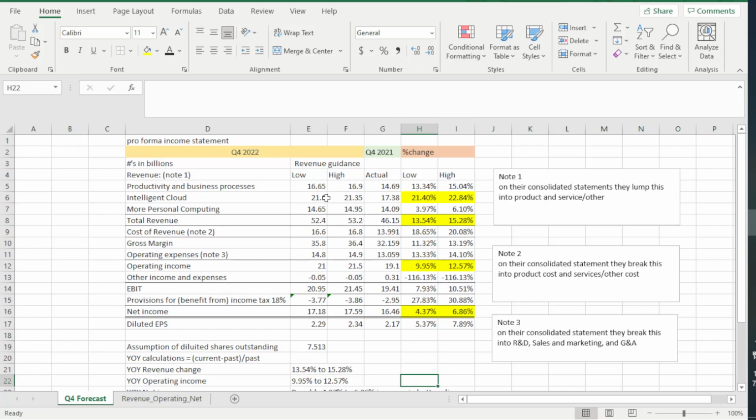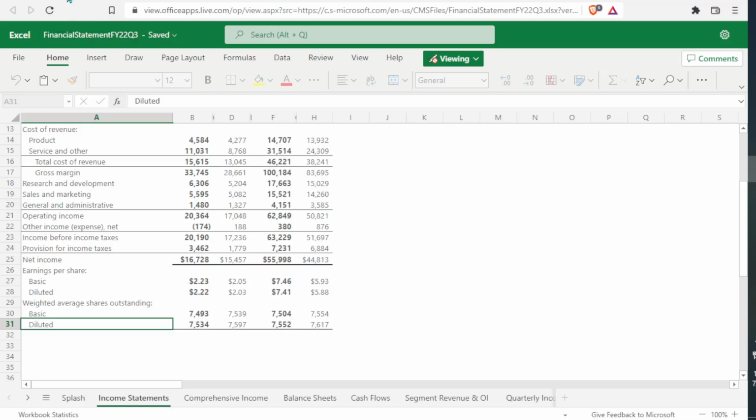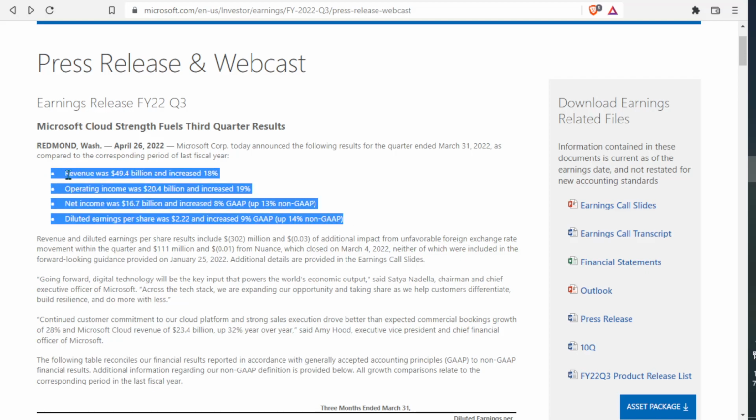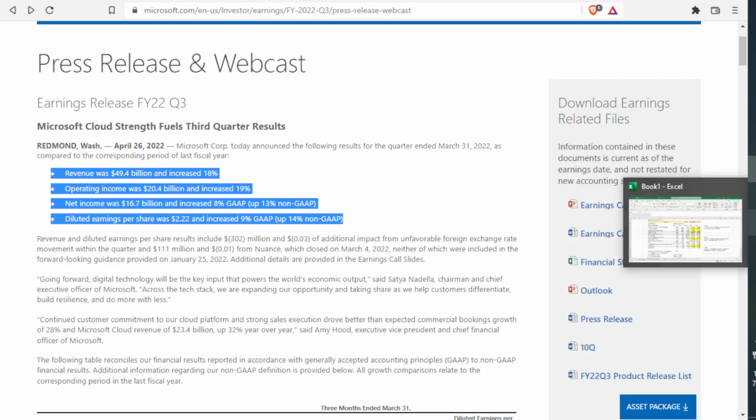Alrighty. So now we're going to estimate Q4 information. Now the things that we want to look at in specifics is going to be the same things that they're talking about in these highlights. So as you guys can see, they're highlighting net income, year-over-year change. They're highlighting operating income, year-over-year change. Revenue, year-over-year change. Diluted earnings per share. So these are the metrics that we really want to focus on because these are going to be the highlight items that they're going to highlight when this press release comes out. So just keep that in the back of your mind.